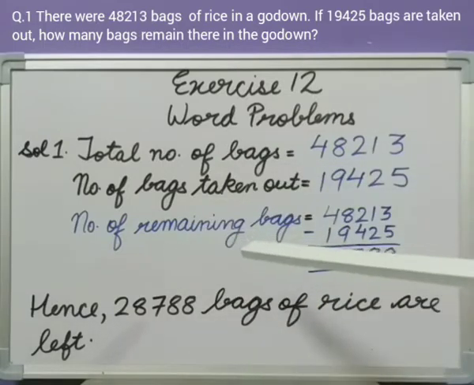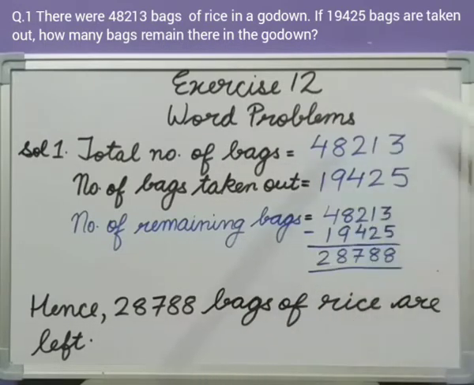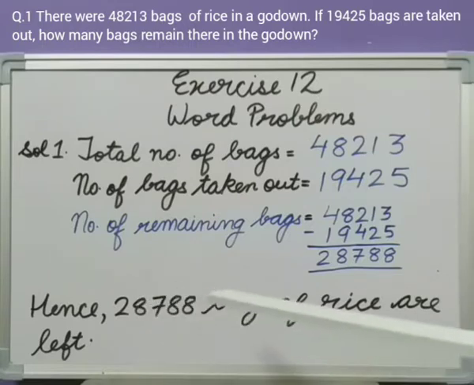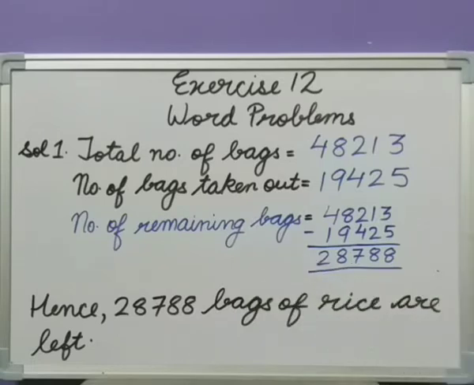So, number of remaining bags will be total number of bags minus taken out bags. So, we are going to subtract it. After subtracting, we got 28,788. Hence, 28,788 bags of rice are left.